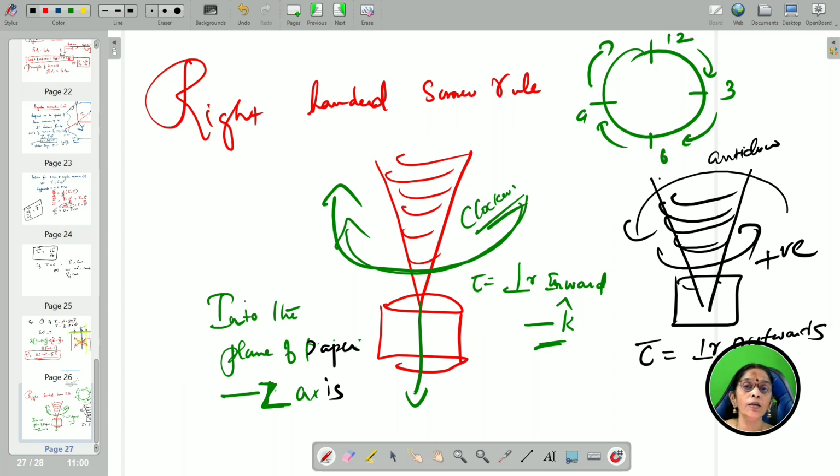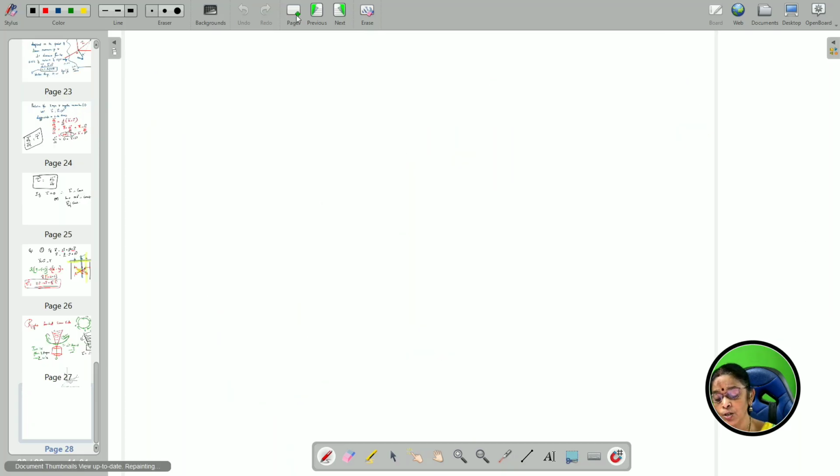Children, the rest of the part of the lesson, let us see very quickly. That is very easy. Hereafter you can just learn with ease. Okay, so now let us see that.